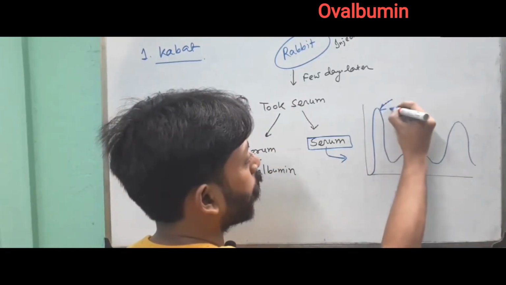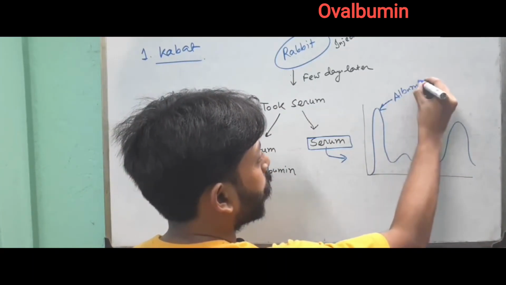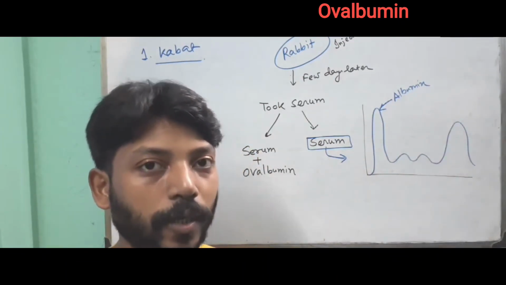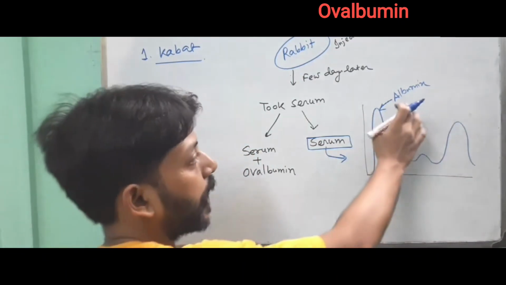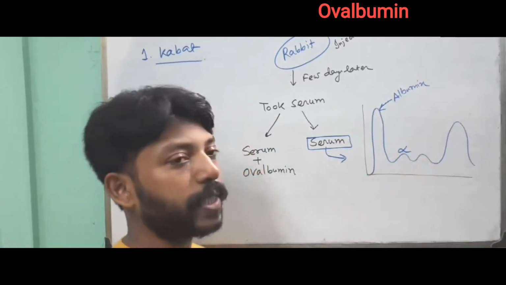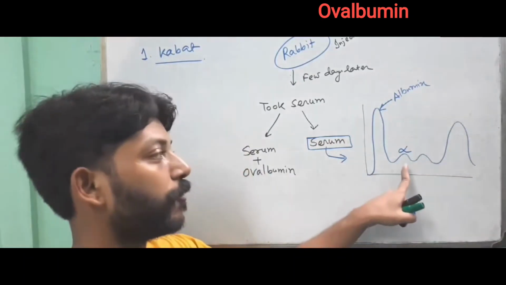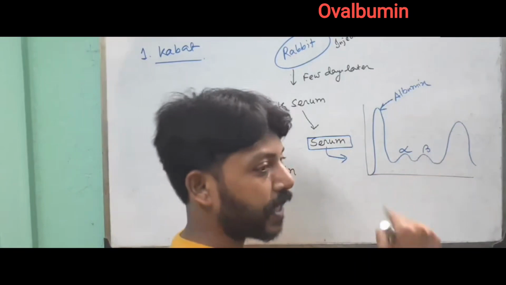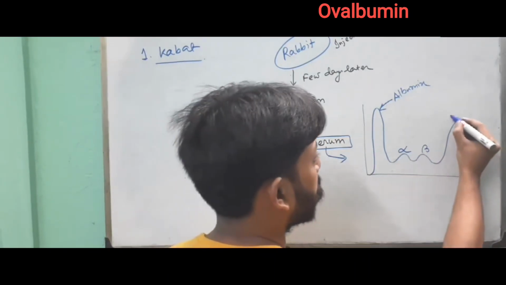He called this albumin because albumin is present in our body in the highest concentration. The next peak he called alpha because in Greek alpha is the first letter. Then he called the next one beta, the second letter, and the last one gamma.